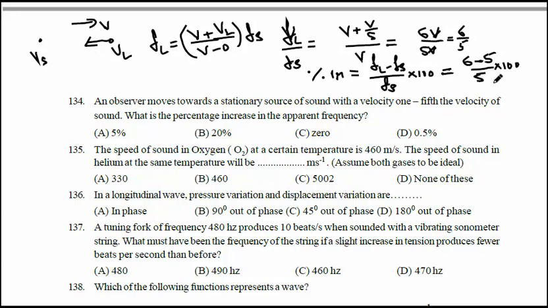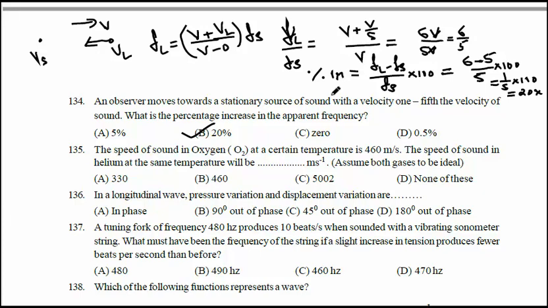So what should be the answer? 1 by 5 into 100, which is 20 percent. So the increase in the apparent frequency of the sound is 20 percent. Option B is correct.